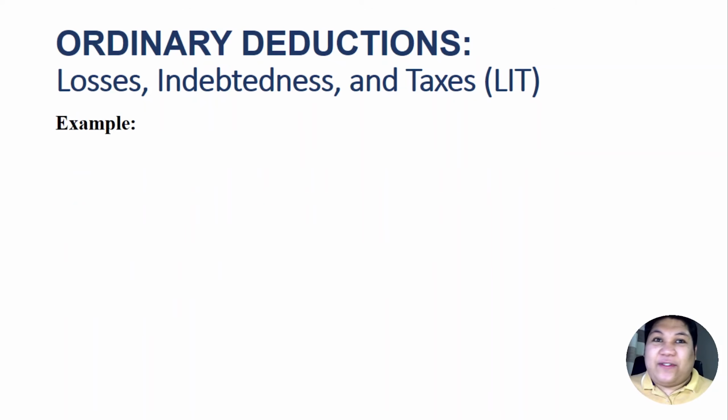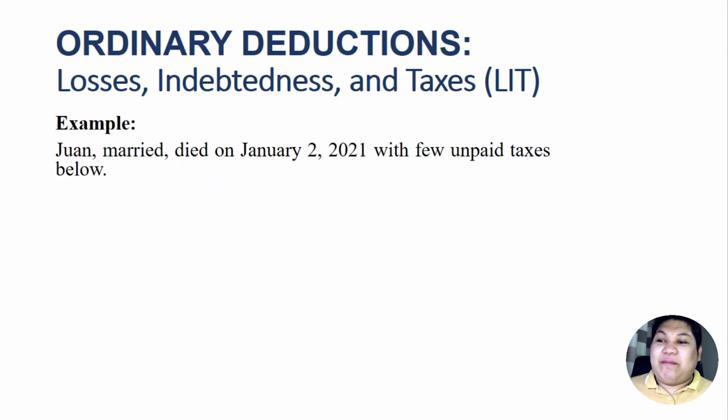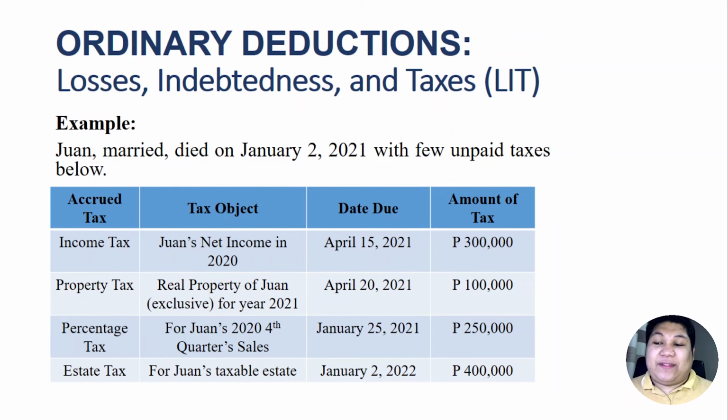We have here our final example for the lit. Juan, married, died on January 2, 2021 with few unpaid taxes below. So we have here 4 types of taxes. We have income tax for Juan's net income in 2020. The due date of the tax would be on April 15, 2021. So therefore, this tax could be deducted from Juan's gross estate. Why? Because this tax was already accrued last year, right? But only payable on April 15, 2021. 300,000? Check.